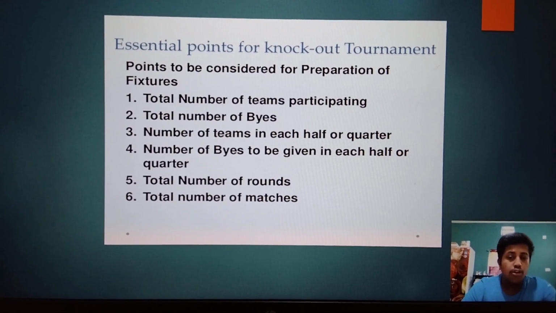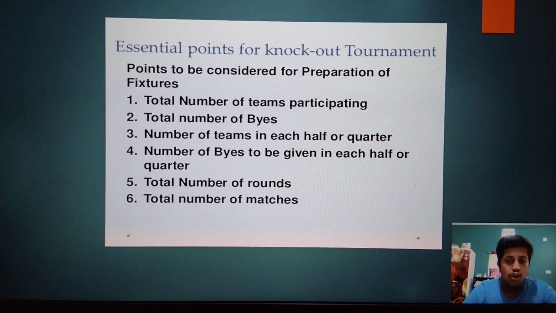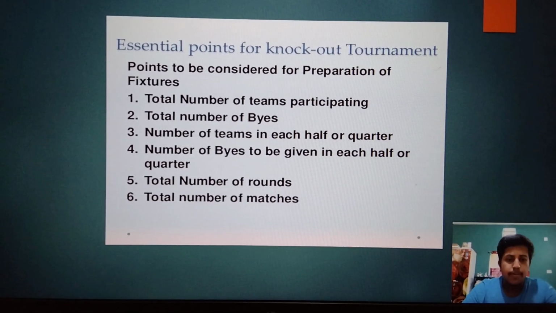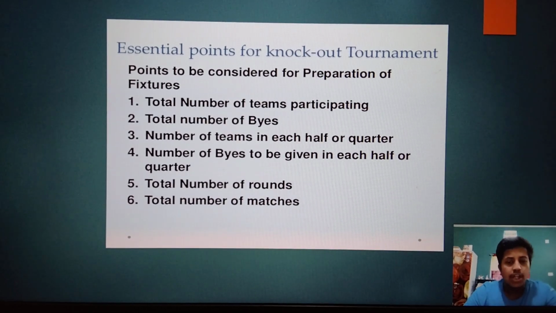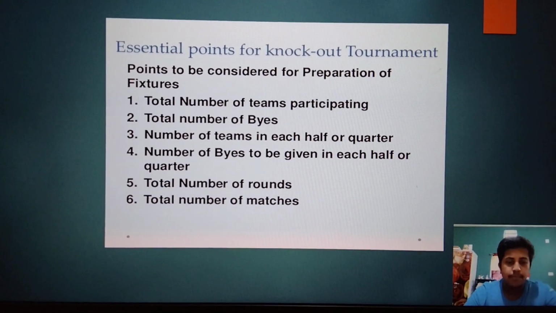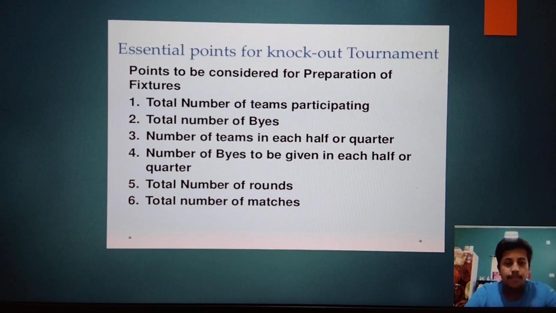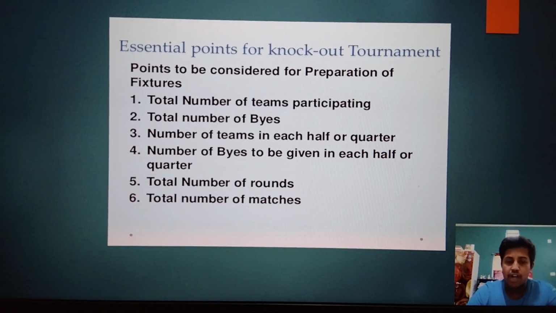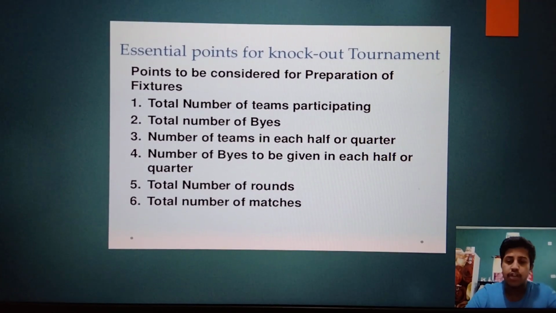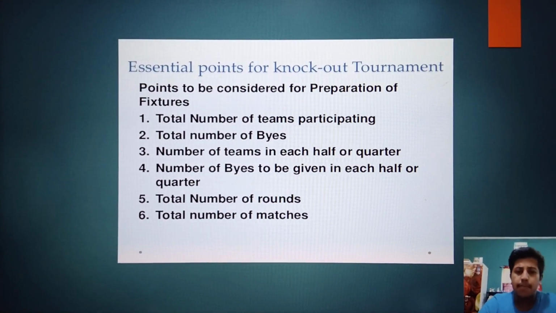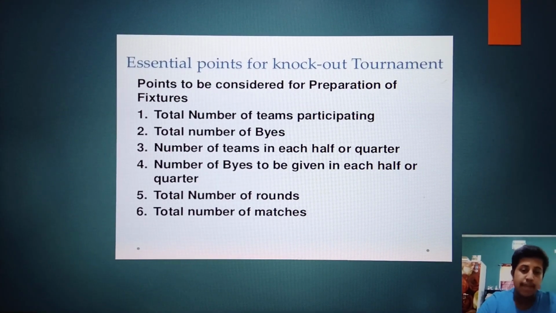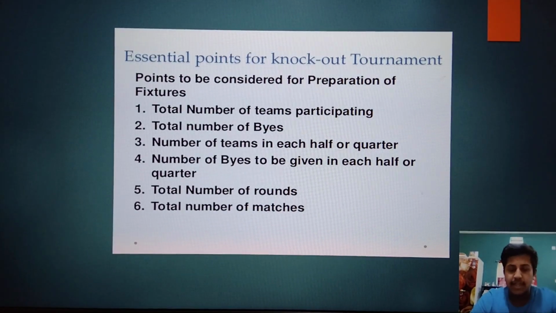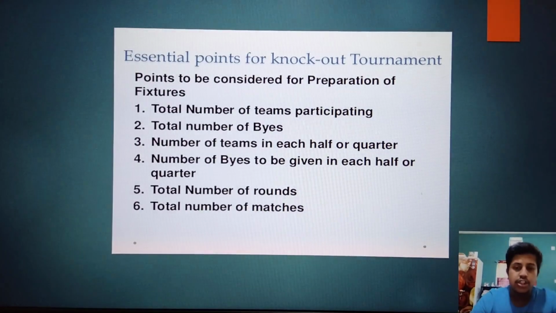We will now draw the fixture. There are 6 points on which basis we will draw the fixture. Remember them or take a screenshot. First, the total number of teams participating. After that, we will calculate the number of byes in the tournament. Third, the number of teams in each half or quarter: how many teams will be in the upper half and lower half, we have to calculate it. Fourth, the number of byes to be given in each half or quarter: how many byes to the upper half and lower half. Then we will calculate the total number of rounds and the total number of matches. It will be very easy, just understand the concept.